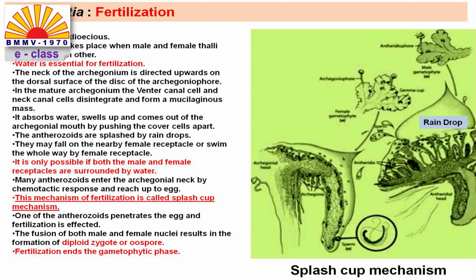The fusion of both male and female nuclei will result in the formation of a diploid zygote, also known as oospore. Fertilization ends the gametophytic phase, whereas formation of a diploid zygote is the starting of the sporophytic phase. The zygote will remain attached to the female gametophyte.